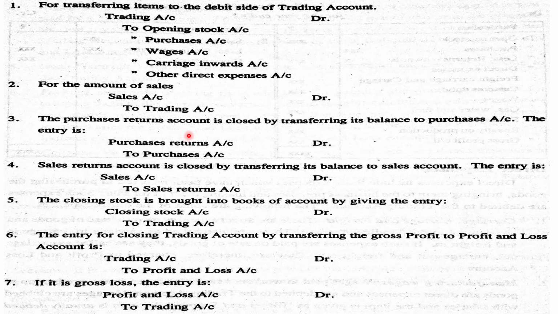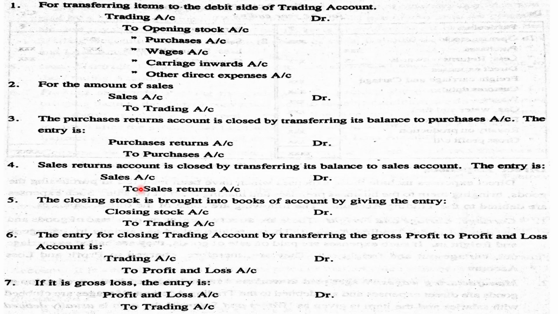Then purchase returns account is closed by transferring it to purchases account. So the journal entry is purchase returns account to purchases account. Then sales return account is closed by transferring its balance to sales account. The journal entry is sales account to sales return account.